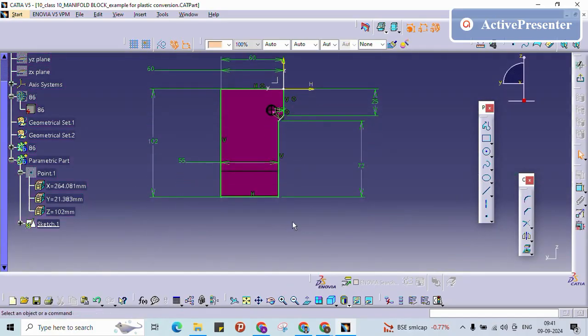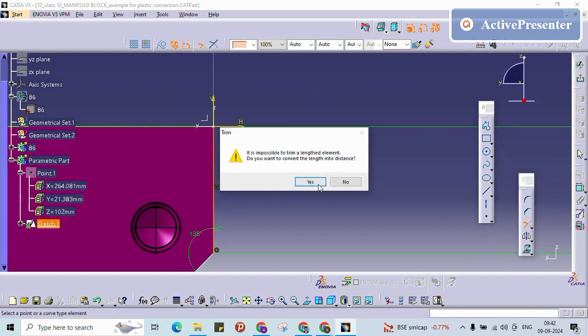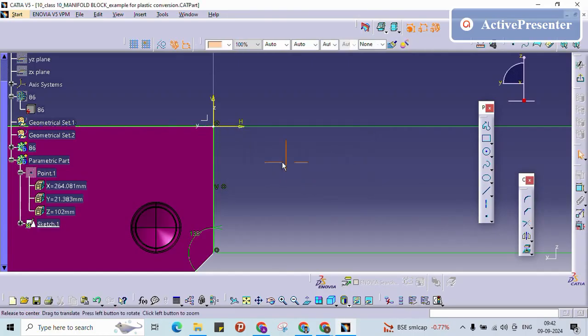The problem with this one, why it is not showing proper constraint, is that the top line is not connected. This point is coincide with this one, but this point is not coincide with that particular point, right? See, now this is constrained.